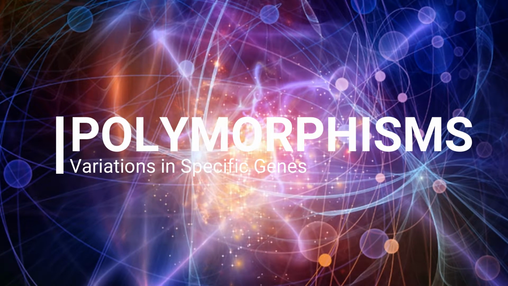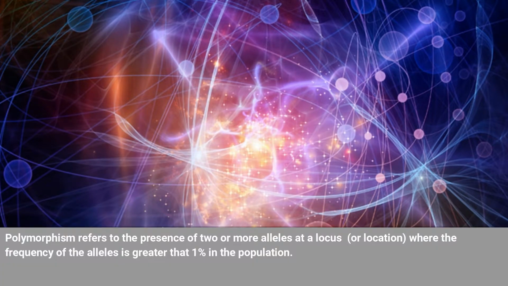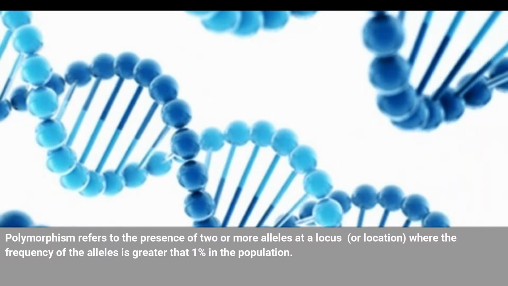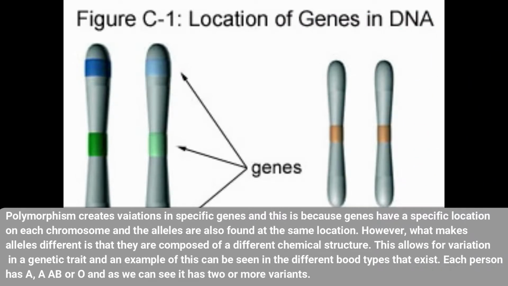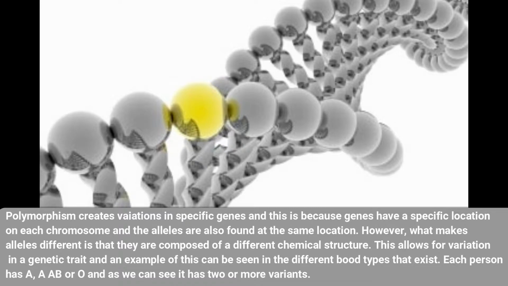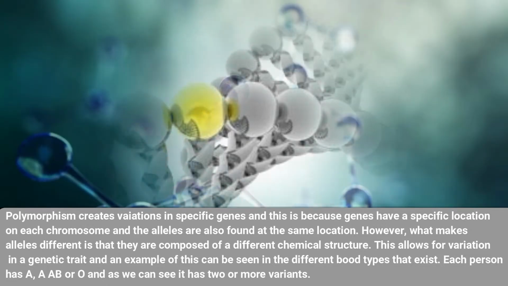Polymorphisms, variations in specific genes. Polymorphism refers to the presence of two or more alleles at a locus or location, where the frequency of the alleles is greater than 1% in the population. Polymorphism creates variation in specific genes, and this is because genes have a specific location on each chromosome and the alleles are also found at the same location. However, what makes alleles different is that they are composed of a different chemical structure.